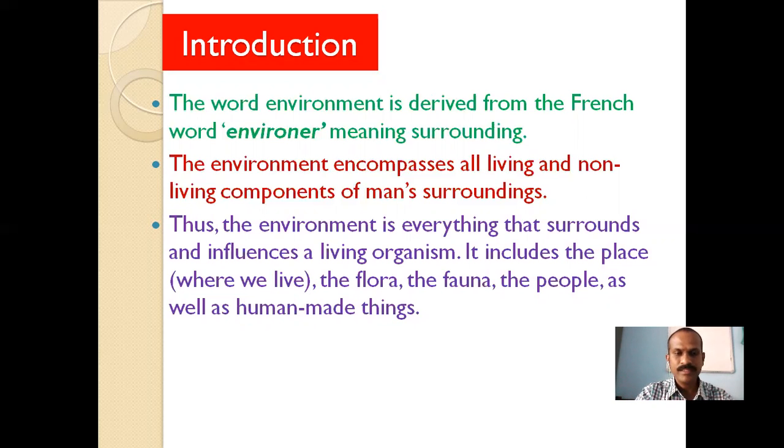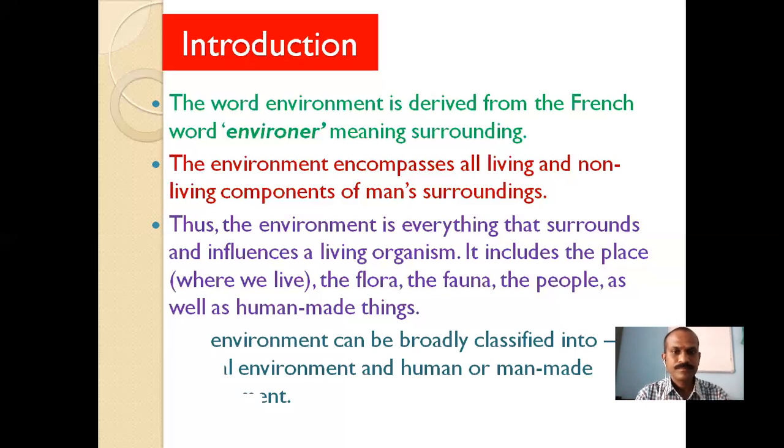It includes the place where we live, the flora, the fauna, the people, as well as human made things. It means in environment everything is included, even the place we live. The flora and fauna mean all the plants and animals. Then people, all the human beings are there. And the things made by human beings are also included in the environment.